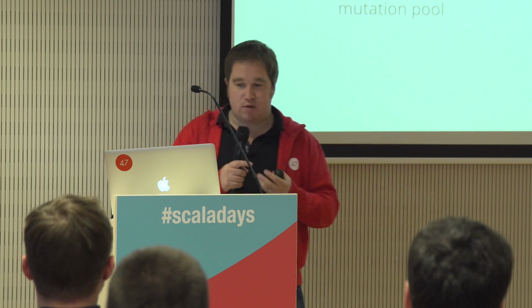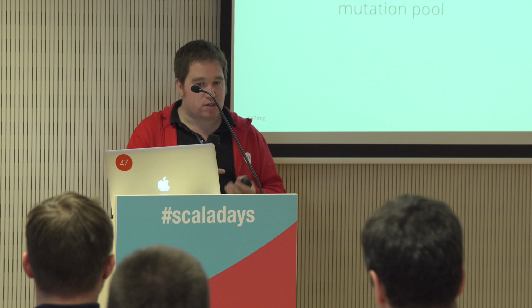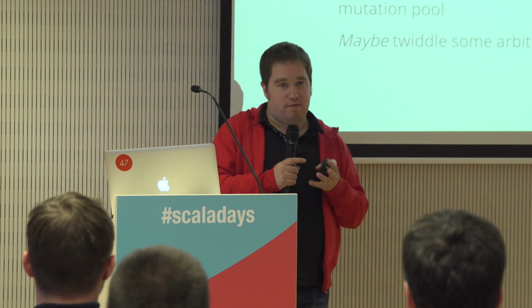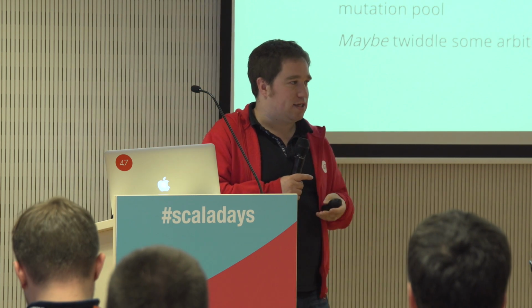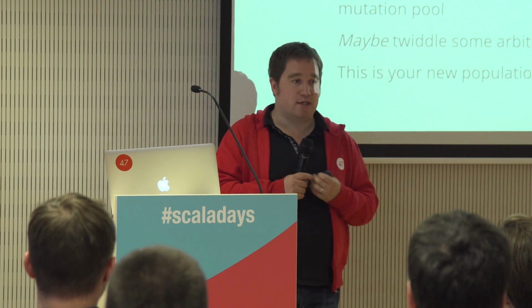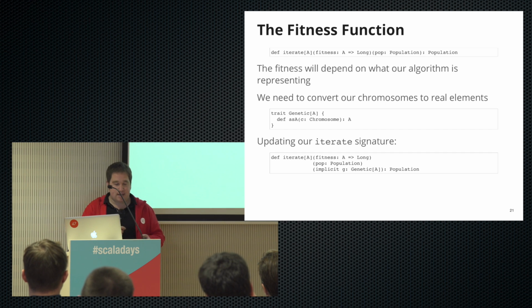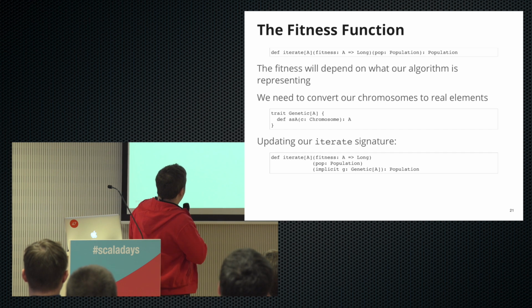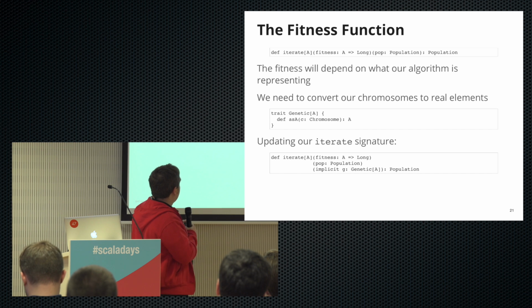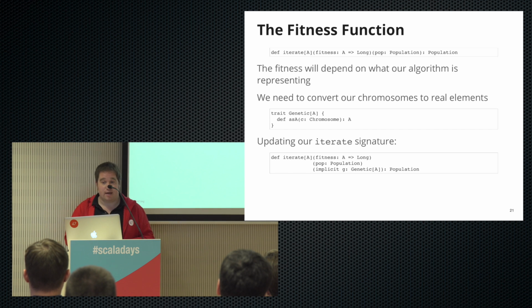Okay? And then we're going to do some kind of mutation and reproduction within this pool to hopefully create even stronger ones. And then we might add a few strange mutations in just to see where that gets us as well. And that's our new population. And so that's effectively one iteration of this algorithm. Okay. So here's a proposal for what this algorithm will look like, this iterate function. We're going to need some kind of fitness function. Given a population, it returns us a new population, and that's it.